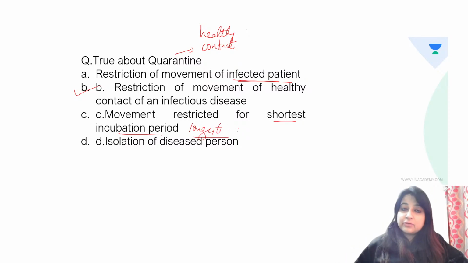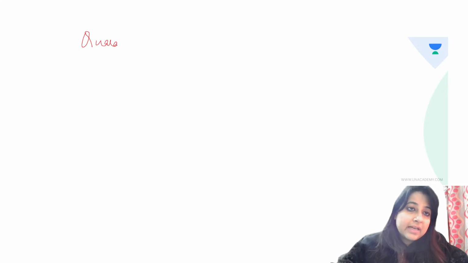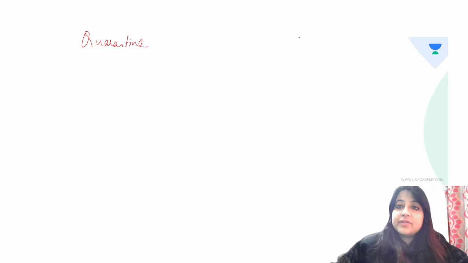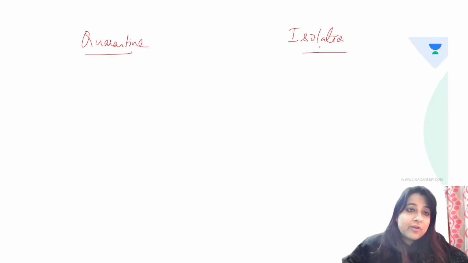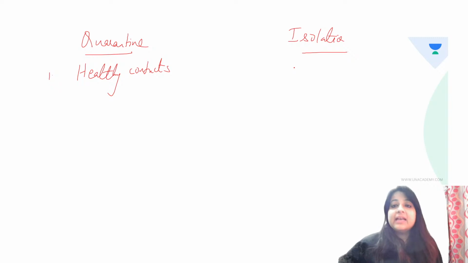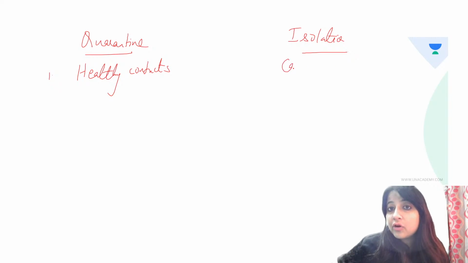So let us quickly do a difference between quarantine and isolation. What is the difference between quarantine and isolation? Quarantine is done for whom? Number one, it is done for healthy contacts. And isolation, everybody, is done for what? Isolation is done for cases.